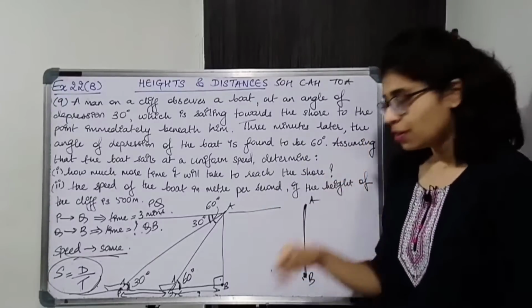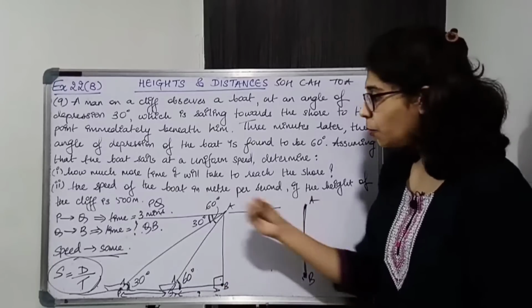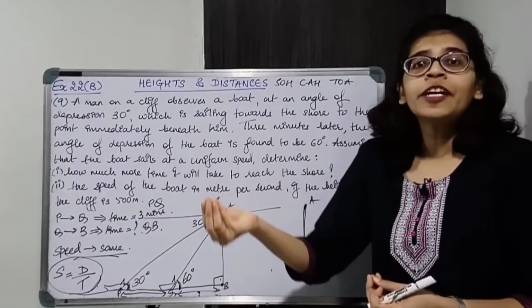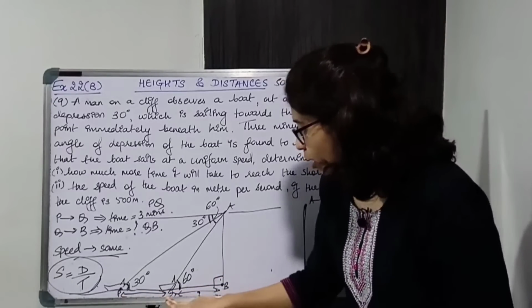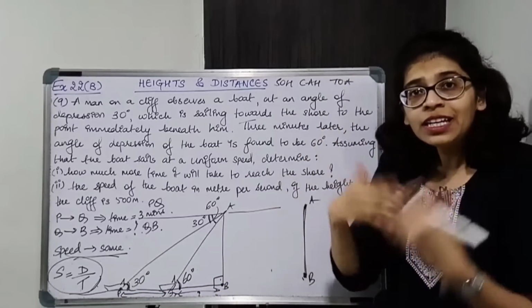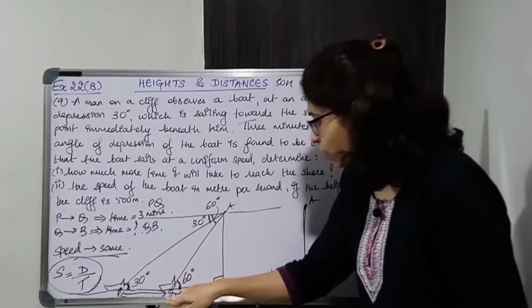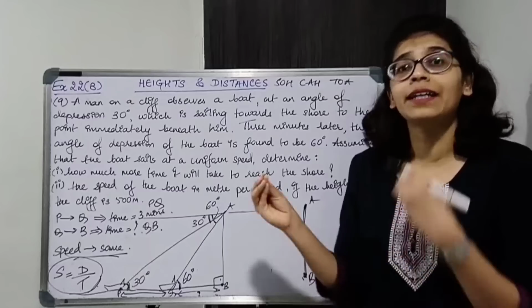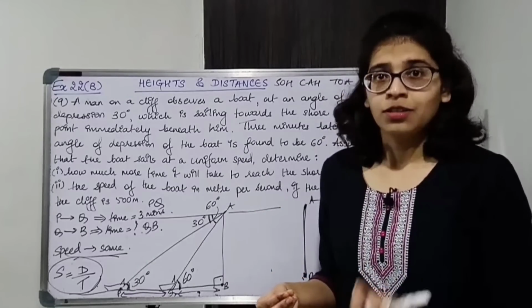Now how to find this distance? Somehow we need to know the distance, and even if we can't find the distance we should relate the distances PQ, QB. Somehow we need some relation. So how will you relate PQ and QB? For this again we are going to consider right angle triangle and trigonometric ratio, okay.